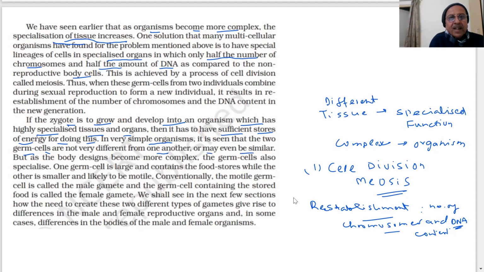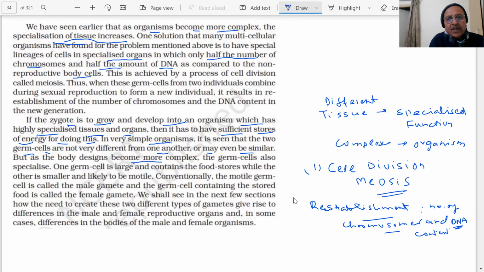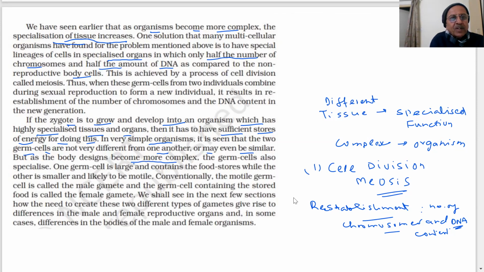But as the body designs become more complex, the germ cells also specialize. One germ cell is large and contains the food stores, while the other is smaller and likely to be motile. Conventionally, the motile germ cell is called the male gamete, and the germ cell containing the stored food is called the female gamete. So what is in the female cell? Stored food.